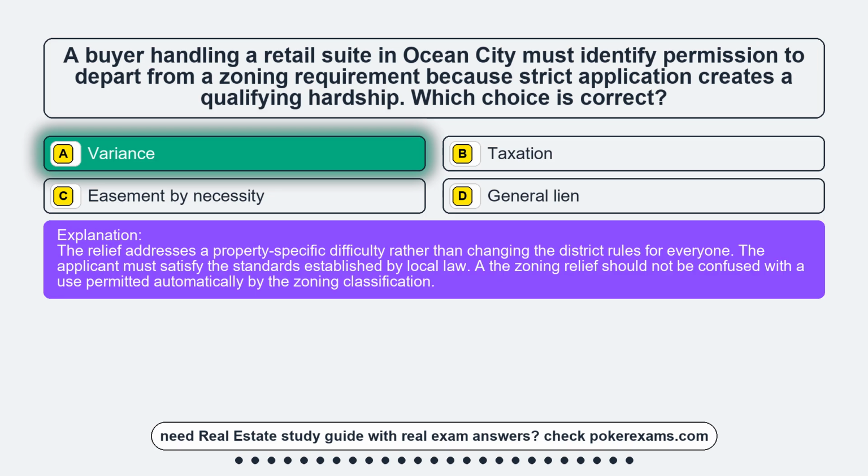The relief addresses a property-specific difficulty rather than changing the district rules for everyone. The applicant must satisfy the standards established by local law. The zoning relief should not be confused with a use permitted automatically by the zoning classification.